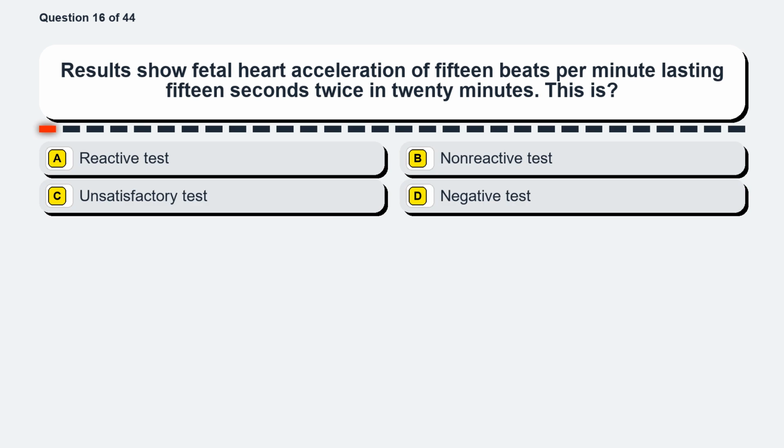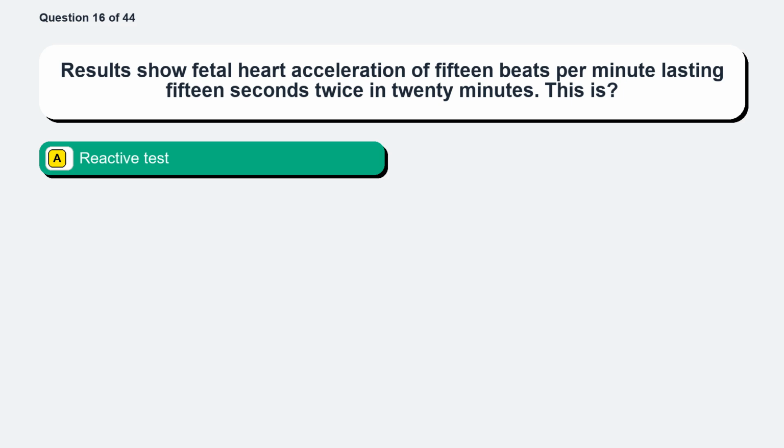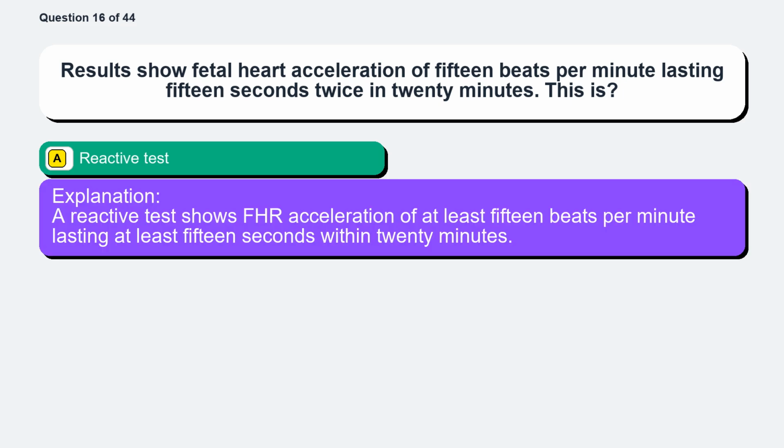Question 16. Results show fetal heart acceleration of 15 beats per minute lasting 15 seconds twice in 20 minutes. This is option A, reactive test. Option B, non-reactive test. Option C, unsatisfactory test. Option D, negative test. The correct answer is option A, reactive test. A reactive test shows FHR acceleration of at least 15 beats per minute lasting at least 15 seconds within 20 minutes.